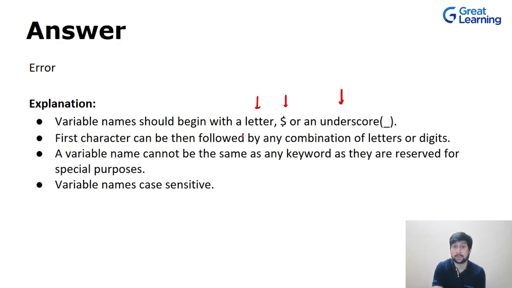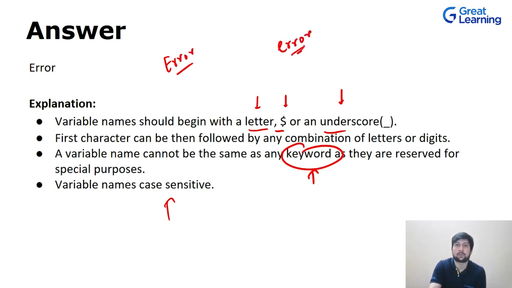And the first character should be followed by any combination. So that means you should have a letter, a dollar, or an underscore. After that, there can be any combinations of letters or digits. And variable name cannot be same as a keyword. So this is the thing that we have to keep in our mind, that these keywords are reserved for special purposes and we cannot use them. And a variable name is case sensitive. That means if you have defined a variable named as error, and then you want to access it like this, that is not possible. It will say that this variable has not been defined.